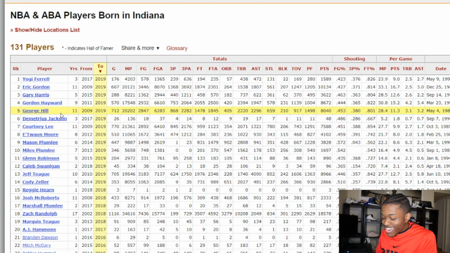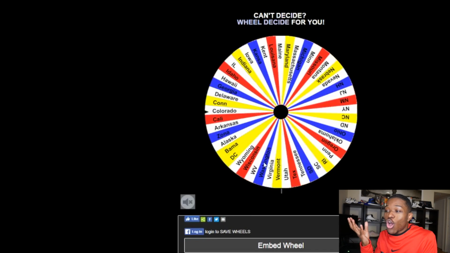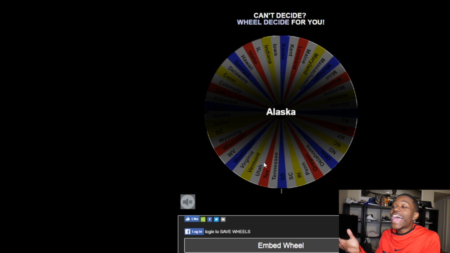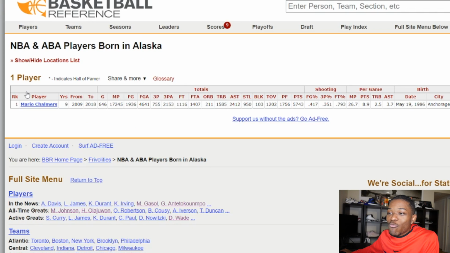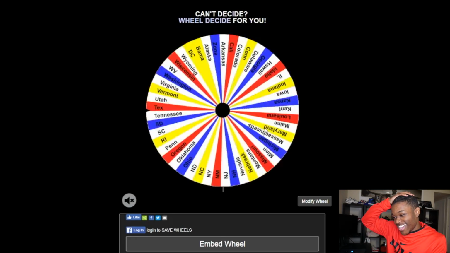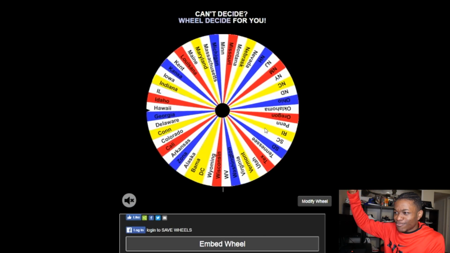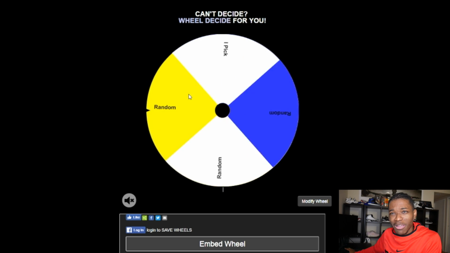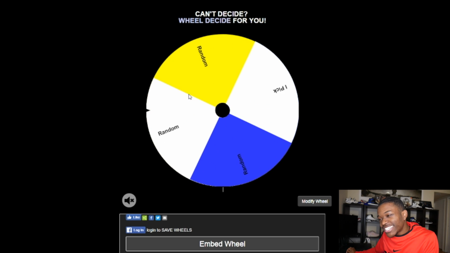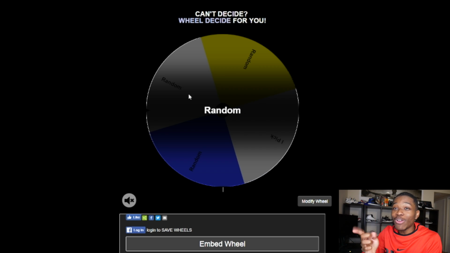We ain't got nothing. We still don't have an all-star caliber player as we get Alaska. And honestly, I think there's literally one guy, and it's Mario Chalmers. So, Mario Chalmers represents his state of Alaska. I'm pretty sure he's still in 2K, so we ain't got to worry about that. All right, so next, this is spin number 8 as we get Georgia. Okay, ATL. ATL had to bring out some players, right? Come on. I've only been able to pick one person, and it was trash.